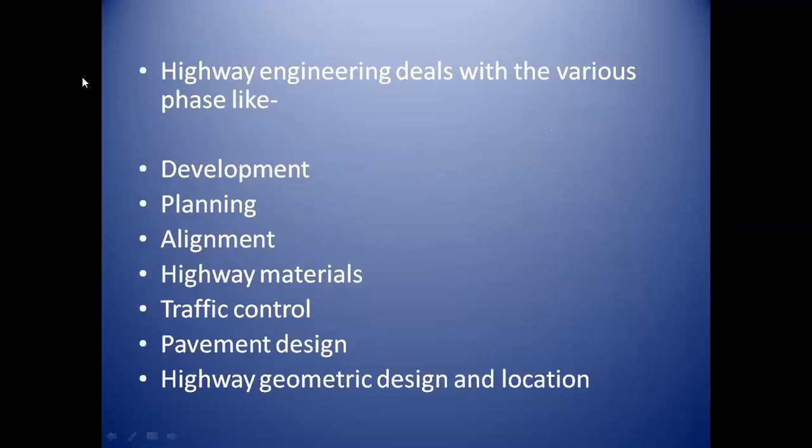Then the next point is phases in highway engineering. Highway engineering deals with various phases: first is development of roads, then planning of road projects, then the third phase is alignment of roads, then highway materials, then traffic control, then pavement design, and the last phase of highway engineering is highway geometric design and location.